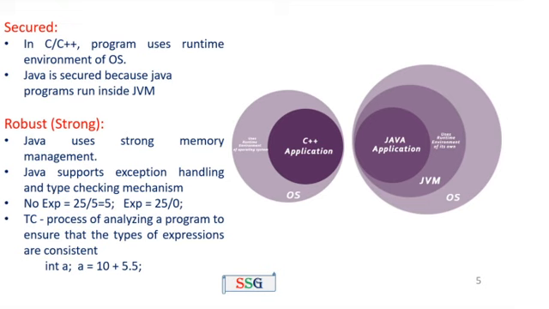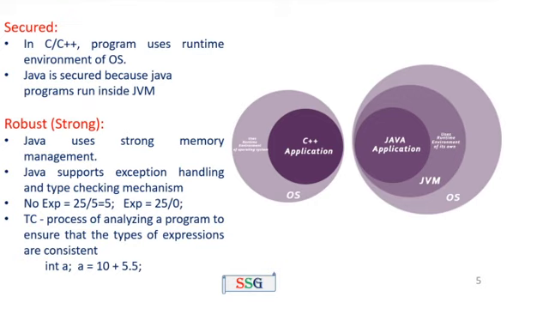But 10 is also an integer, no problem. The next value is 5.5, which is a double input. That means that value is not accommodated in the variable a, so it indicates a strong error message. It indicates it through the exception. That's why Java is a very strong language, that is, a robust language, supporting features like exception handling and type checking